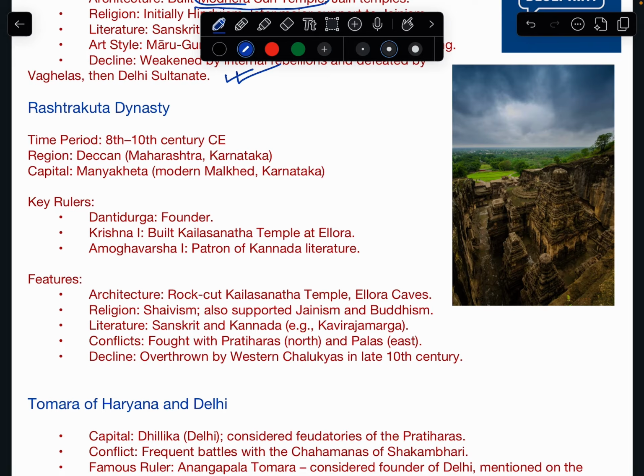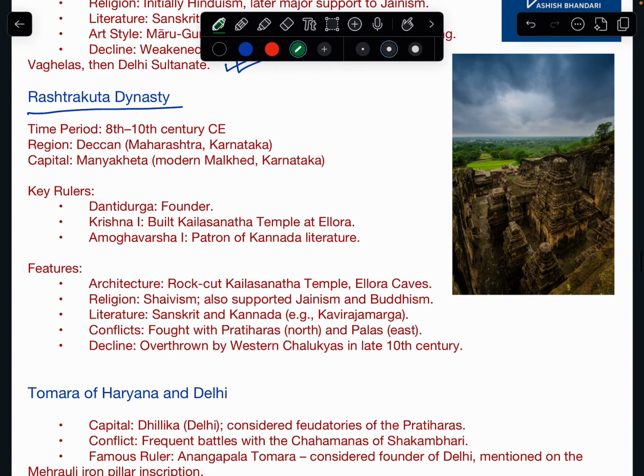Now we move on to Rashtrakuta dynasty. Okay, Rashtrakuta dynasty, mostly they were present in Deccan. So they were part of the tripartite struggle between Palas, Pratiharas and Rashtrakutas. Now Dantidurga was the founder. You have to remember this name. Okay, and Krishna I, he was a great ruler. He built Kailasnath temple at Ellora. Ellora is mostly 32 caves. Okay, 32 caves that makes Ellora, and mostly it has Hindu,